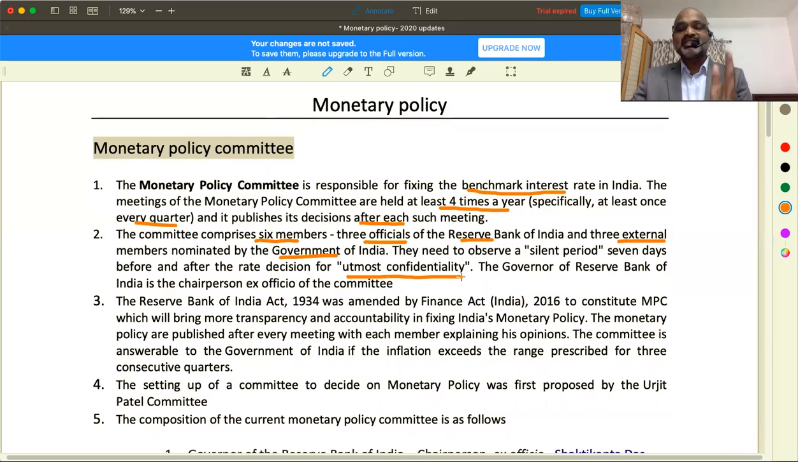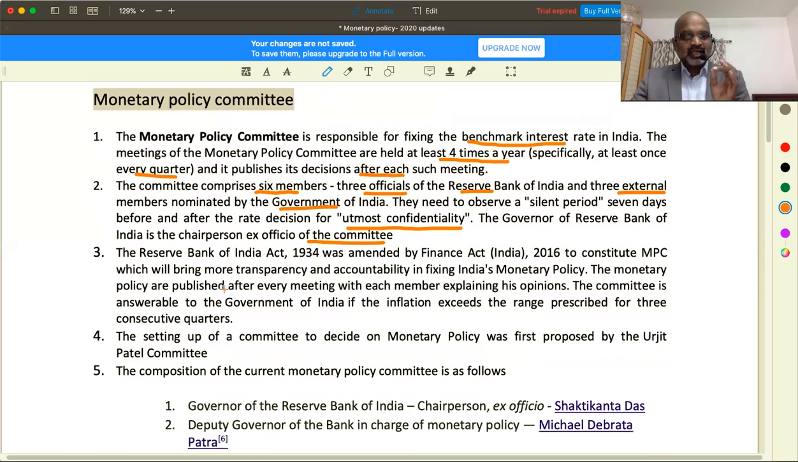The Monetary Policy Committee comprises 6 members: 3 from the Reserve Bank of India and 3 external. They will observe confidentially for the next 7 days. The Governor of the Reserve Bank of India is the chairman ex officio of the committee and comes only for meetings. The Reserve Bank of India Act 1934, amended by the Finance Act 2016, constituted the MPC, the Monetary Policy Committee, bringing more transparency and accountability to fixing India's monetary policy.